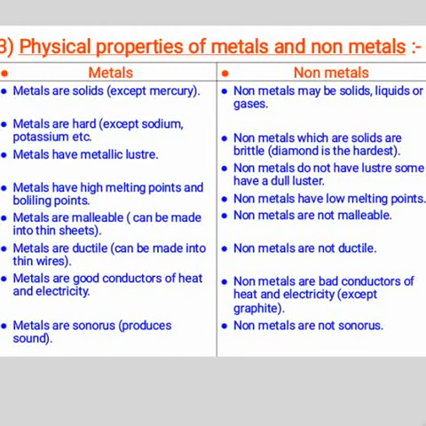Physical properties of non-metals. Non-metals may be solid, liquid or gas. Second, non-metals which are solid are brittle. Example, diamond is the hardest. Non-metals do not have luster. Some have a dull luster. Non-metals have low melting points. Non-metals are not malleable. Non-metals are not ductile. Non-metals are bad conductors of heat and electricity except graphite. Non-metals are not sonorous like metals.